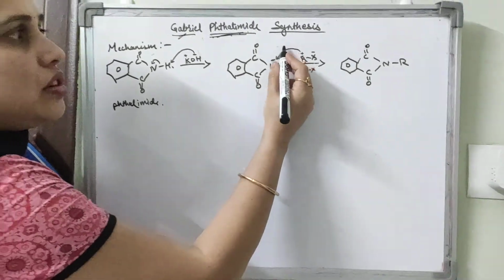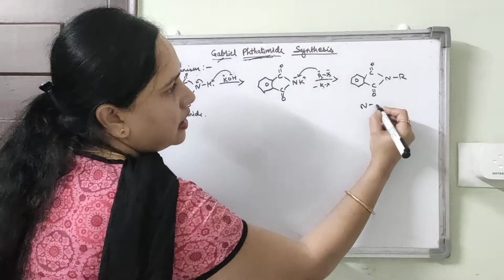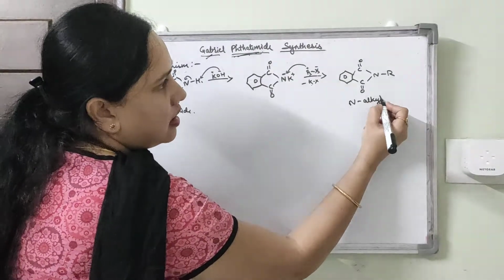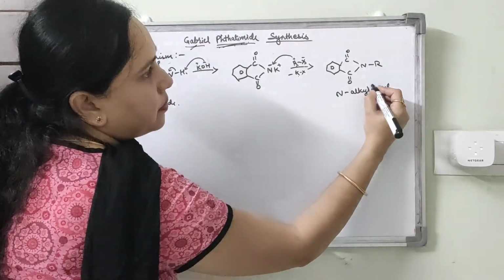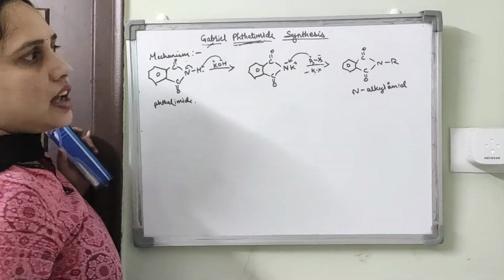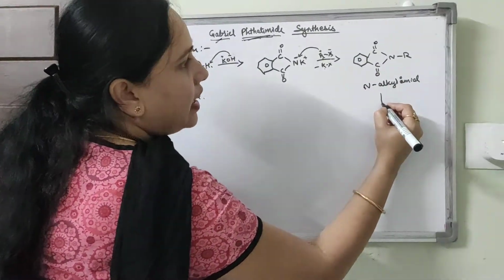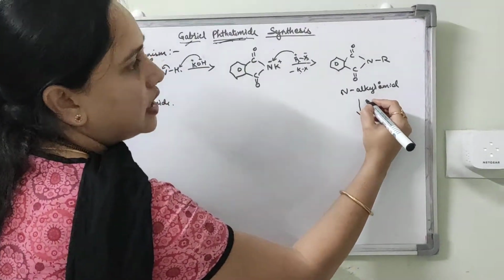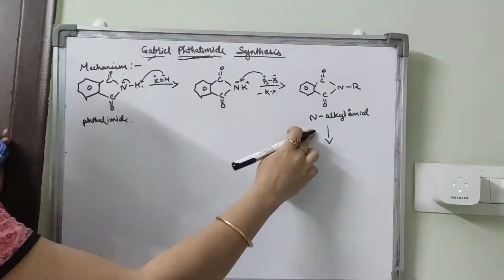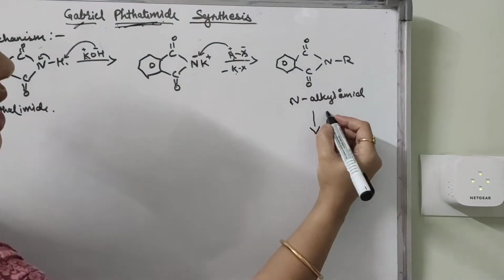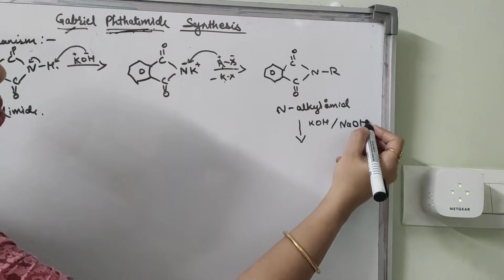After the nucleophilic substitution reaction, the product is the N-alkyl phthalimide. This again undergoes hydrolysis. For the hydrolysis we can take either KOH or NaOH.